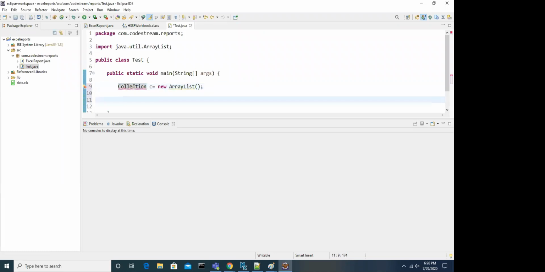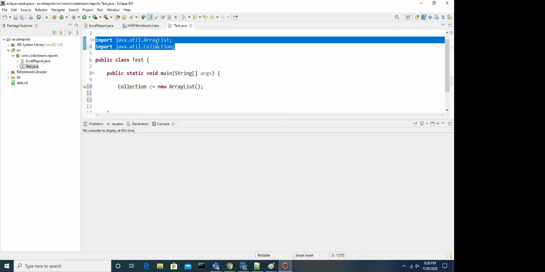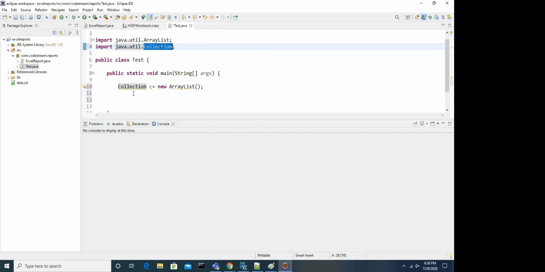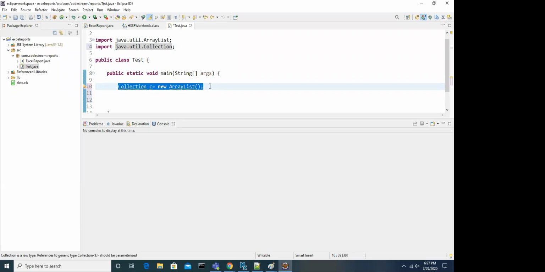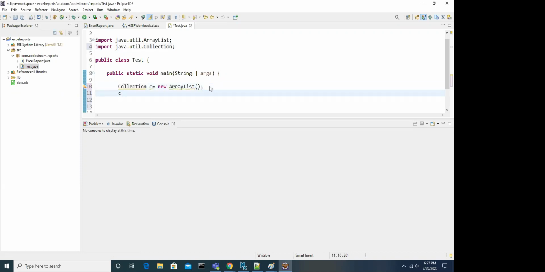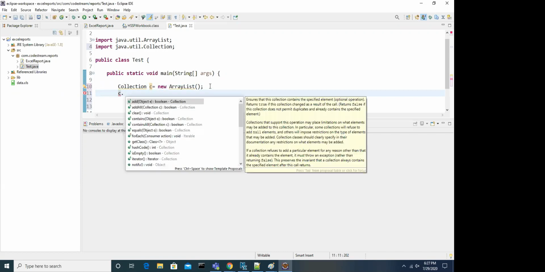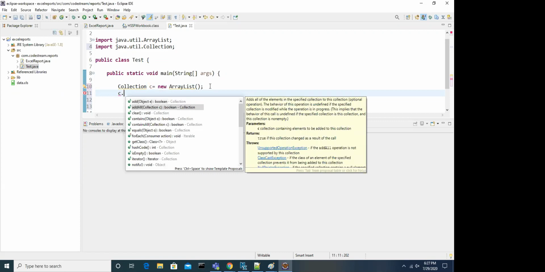Now this Collection is part of java.util, because I imported ArrayList and Collection from it. My question is, is this a valid statement or not? The statement which we wrote. Valid, sir. Now, by using the c reference variable, what are the methods I can call? You can call the add method of the Collection interface, addAll, and the clear method, and so on.